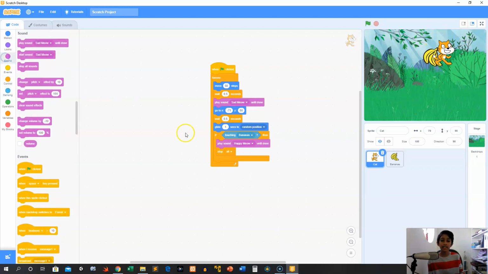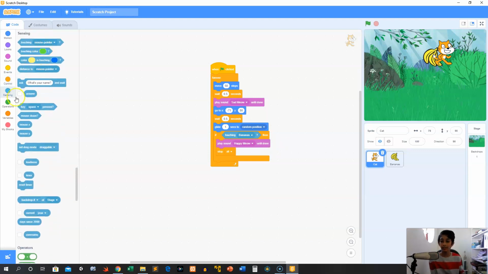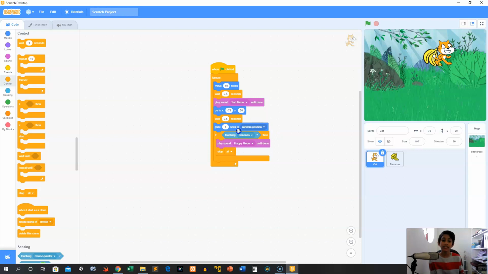We've learned about sounds and how to play them. All we're doing here is using our control blocks and putting a wait so that everything doesn't happen at once. And then we are executing this forever with our forever block. We're also checking that if this cat touches the banana using our sensing component. If it's touching the banana, then we make it say a happy meow and we stop.